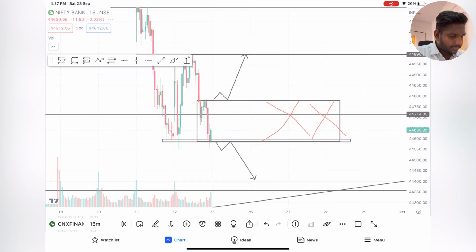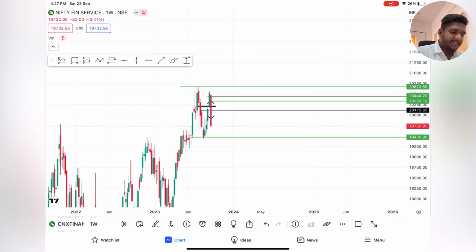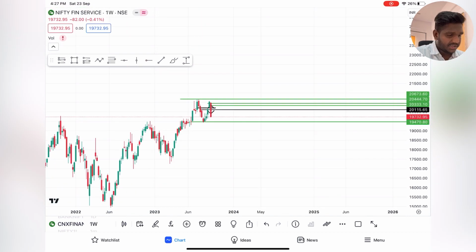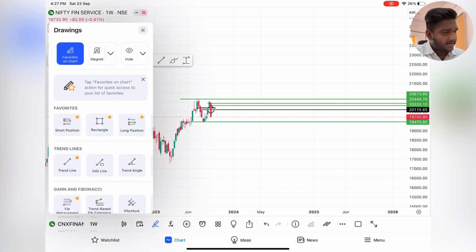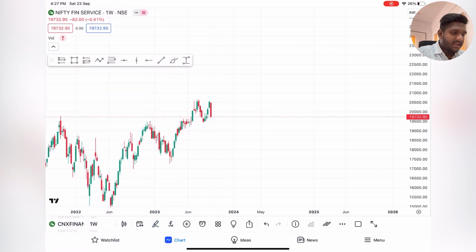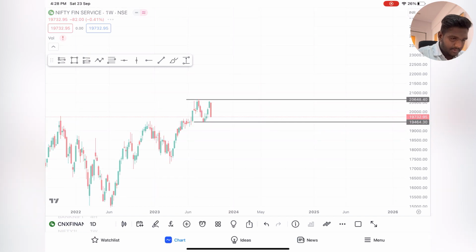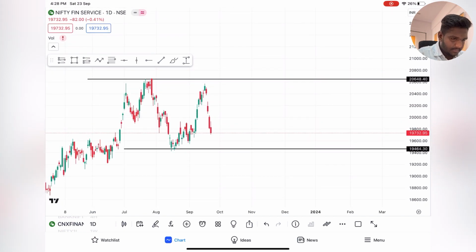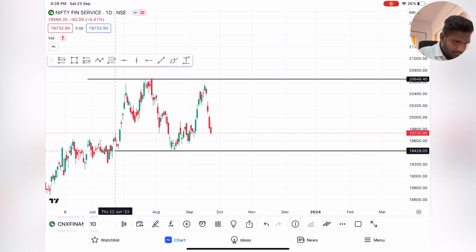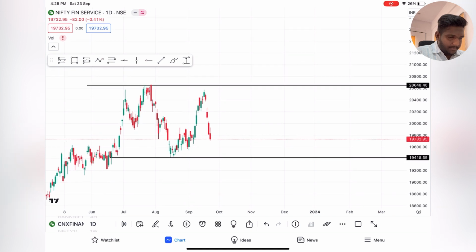Now moving on to Fin-Nifty. Weekly time frame, very bearish. Okay, Nifty is slightly bearish if you consider two, Bank-Nifty and Fin-Nifty. Highest resistance and supports I have drawn. One day time frame, perfect. 4 hours time frame.